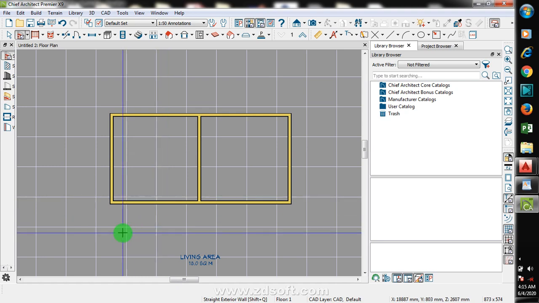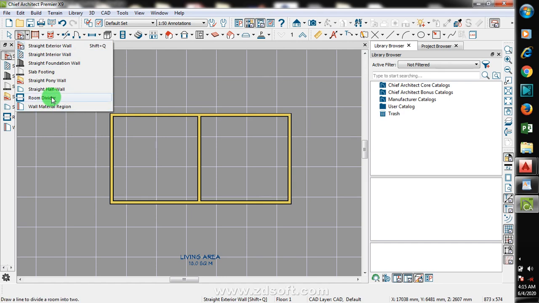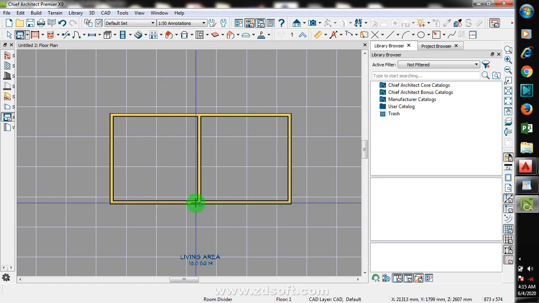Okay, now let me create a veranda. Now if I click here, you can see a room divider. Okay, this will be like my entrance porch. Okay, let's say I have this around here. I click here, I drop. I click here, I drop. Click here, drop. You can see it has created a veranda for me.